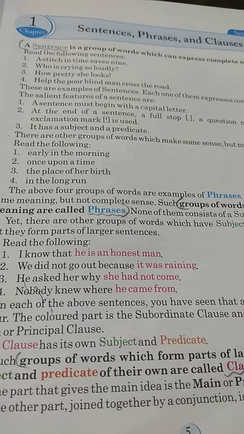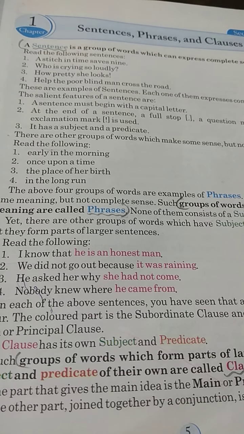In this, "although I was scared" is the subordinate clause, and "I crept inside" is the main clause. So we can say subordinate clauses are used to add more information to sentences.